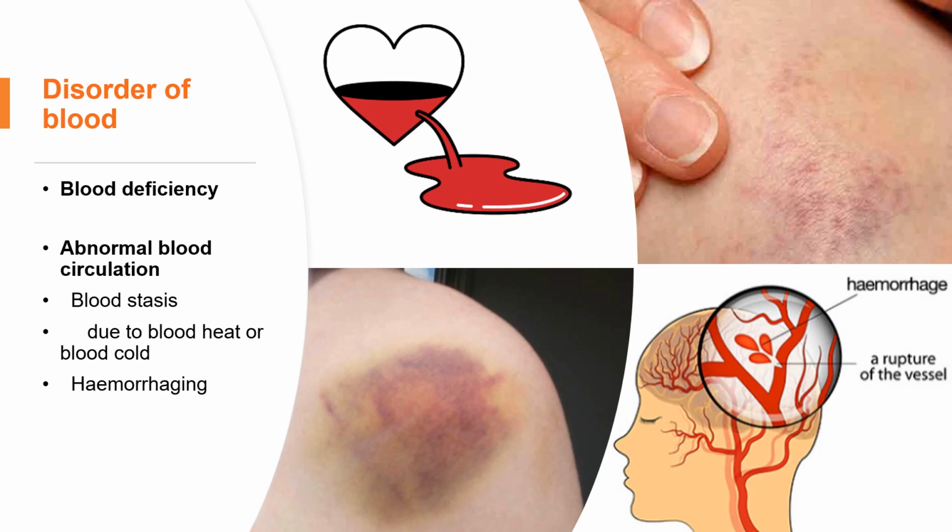Blood deficiency in the liver can also result in irregular menstruation, because menstruation is related to the liver.